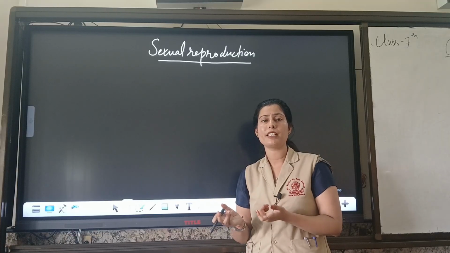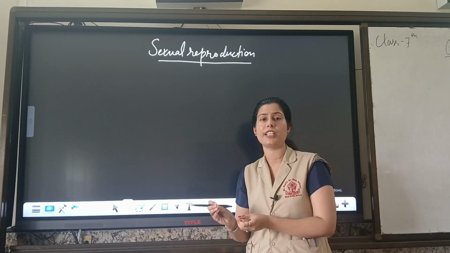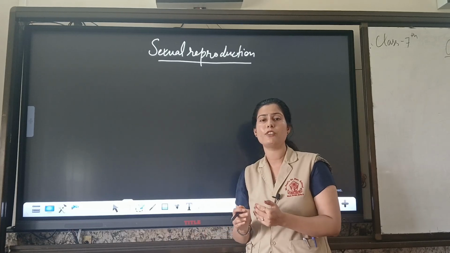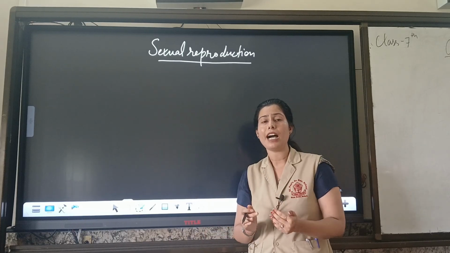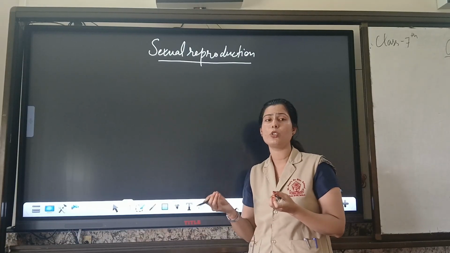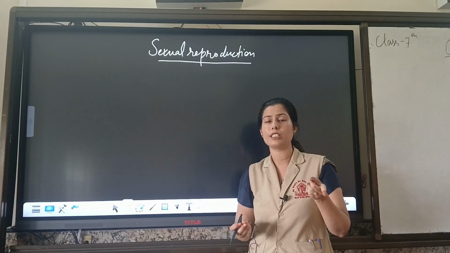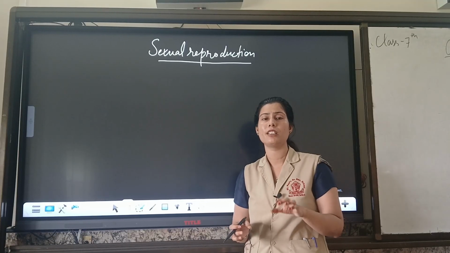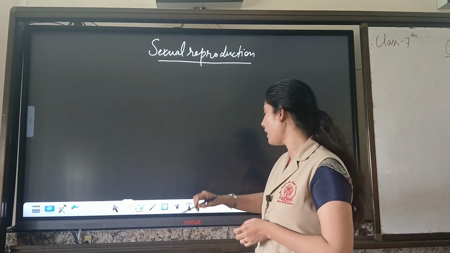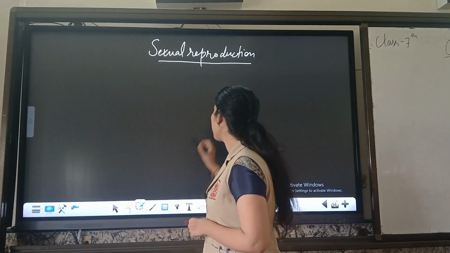If the characteristics of both parents are present in the offspring, it means they are more capable of adapting to a changing environment. If they are more capable of adapting, they have a higher lifespan. And one more thing, if two parents are involved, the number of offspring produced after sexual reproduction is less. Okay. Now, after this, we will discuss the reproductive organs.